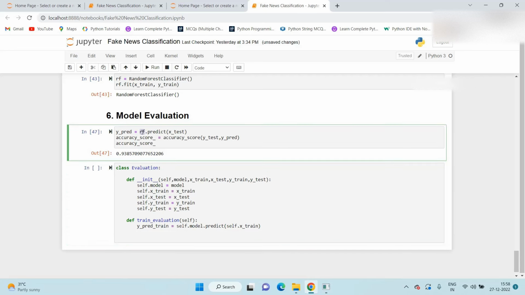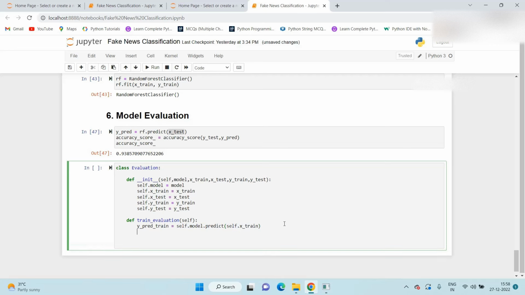Here also we pass the same, RF, which is nothing but our model, dot predict X_test. So here also we are doing the same thing for the training: self.model.predict, and here we pass the X_train.